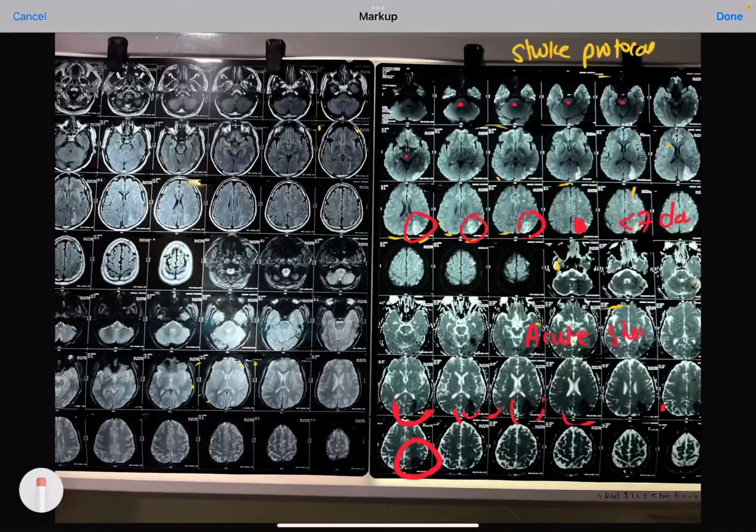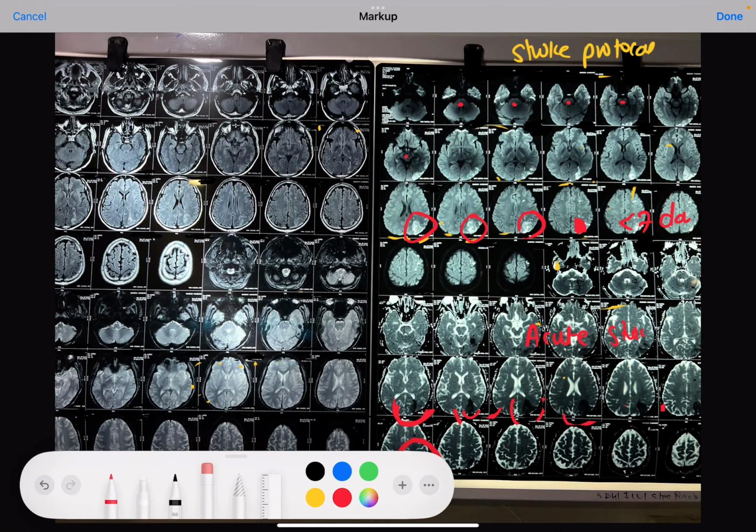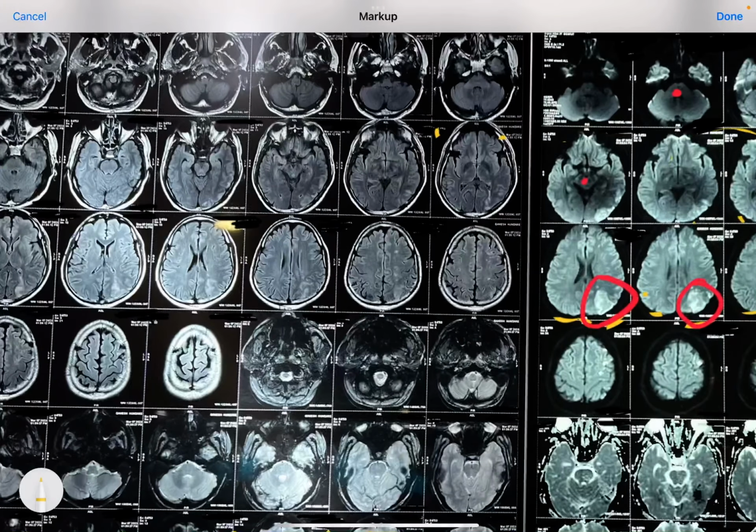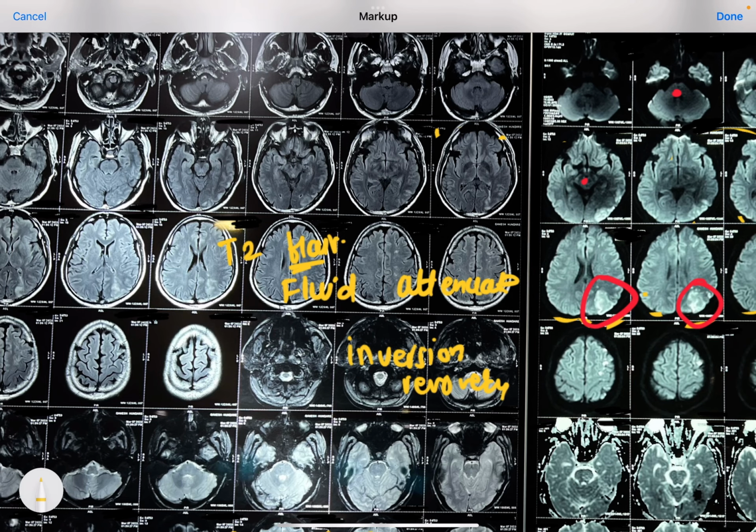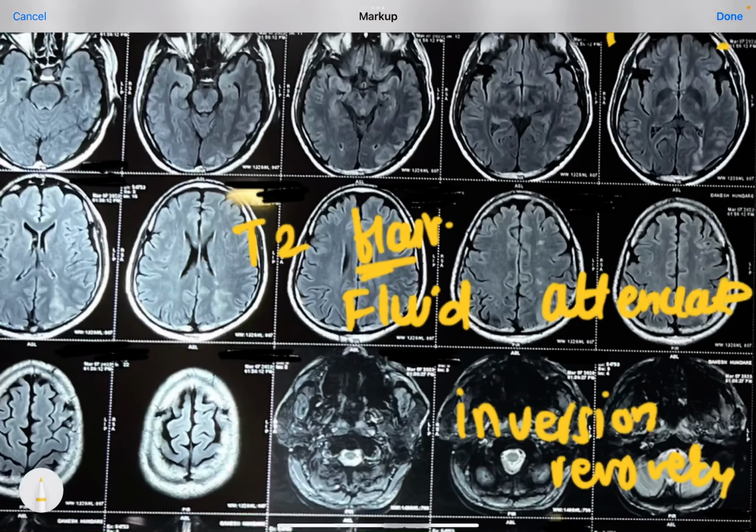So this is MRI brain with stroke protocol, with DWI, with ADC, and with GRE. This is basically a FLAIR imaging. This is T2 FLAIR imaging. FLAIR, the long form, is fluid attenuated inversion recovery image. What we exactly do is to see the periventricular lesion, because we know that this is T2